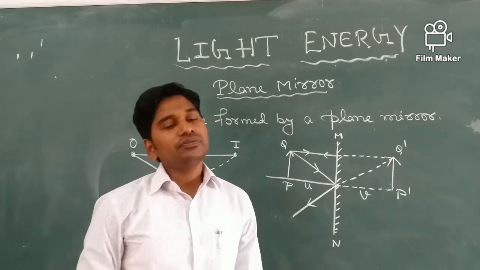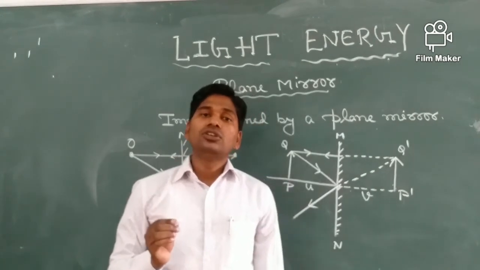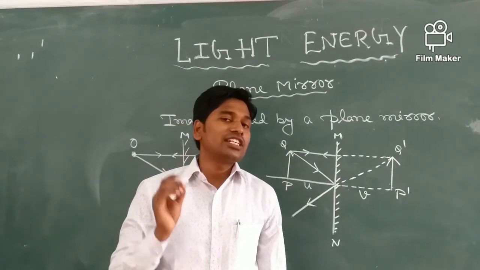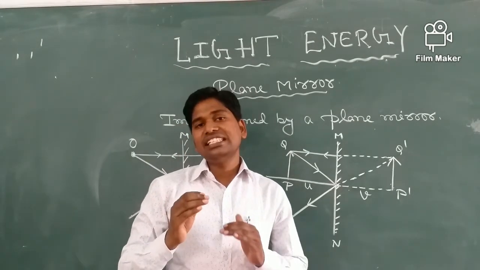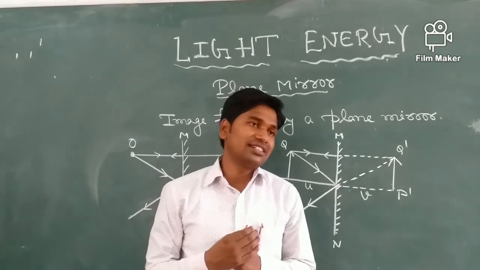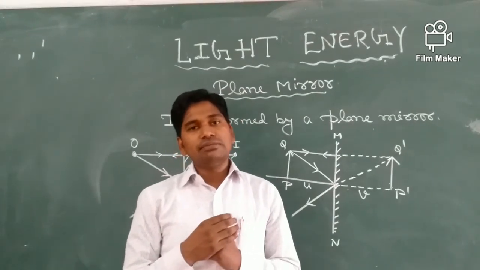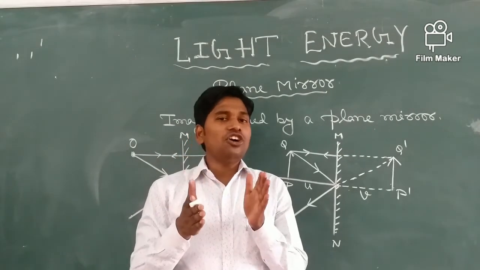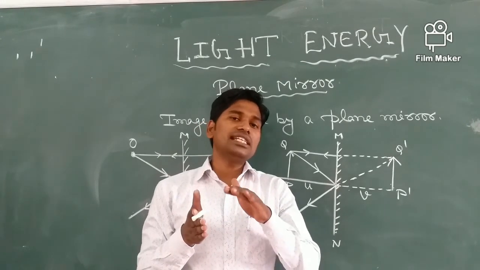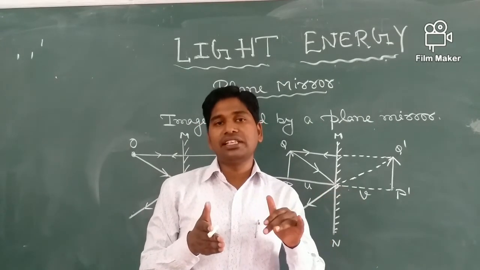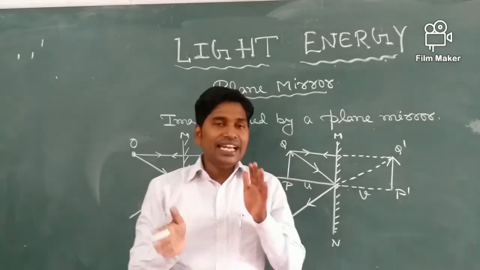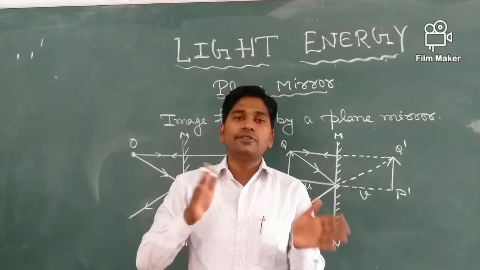Fifth point, the image formed shows lateral inversion, meaning the image is laterally inverted. What is lateral inversion? Lateral inversion means the left side of the object appears as the right in the image, meaning the image is reversed sidewise.